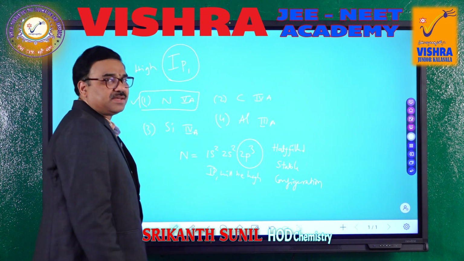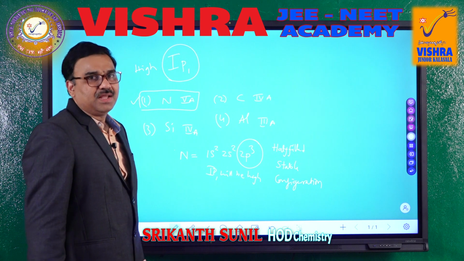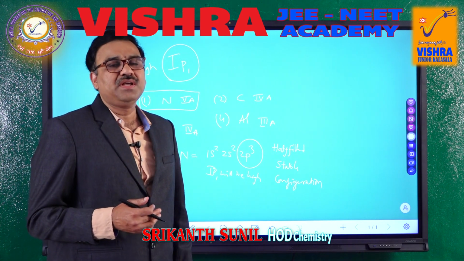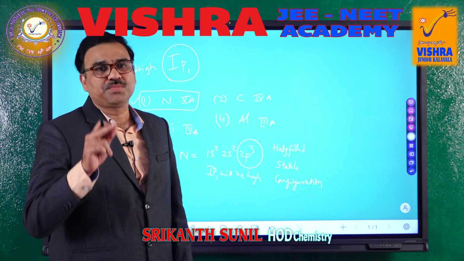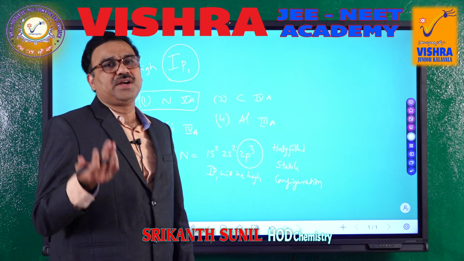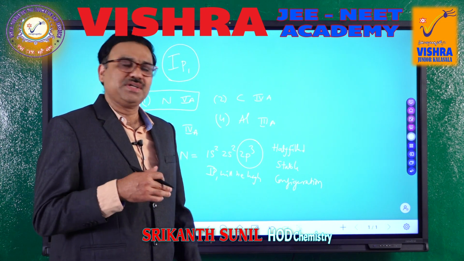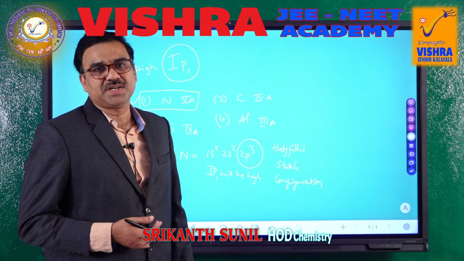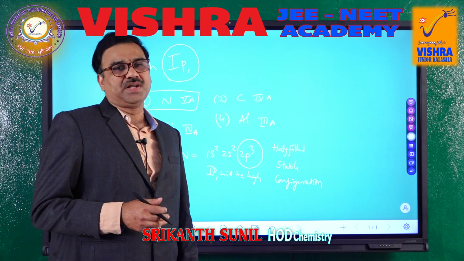So, the option is nitrogen among these four. If any other option is given also, check the electronic configuration, check whether they are giving ionization potential 1 or 2 or 3, and based on that try to solve the question. It will be very easy, because these questions are from the periodic classification, the basics of inorganic chemistry.